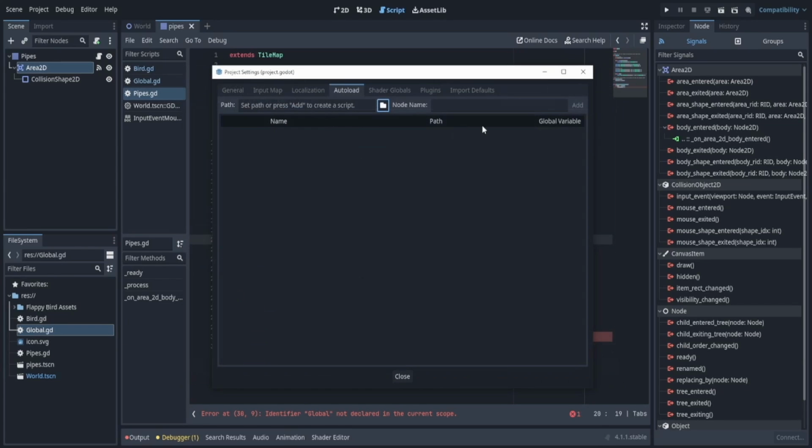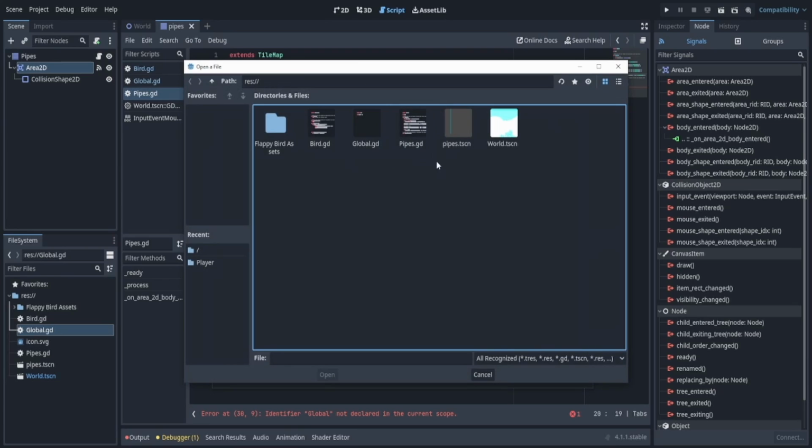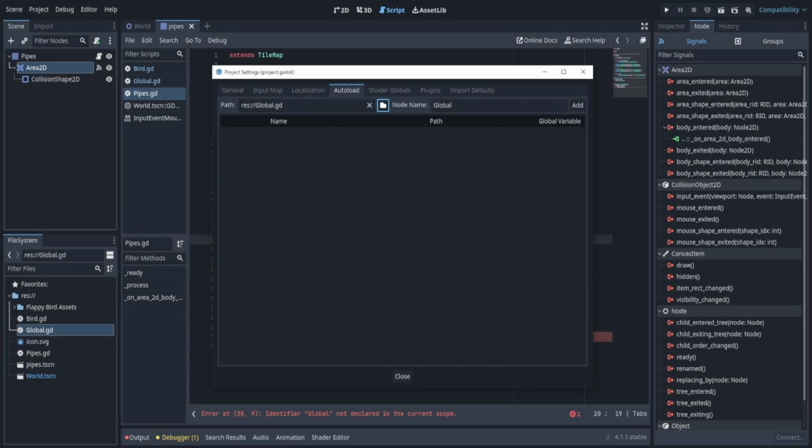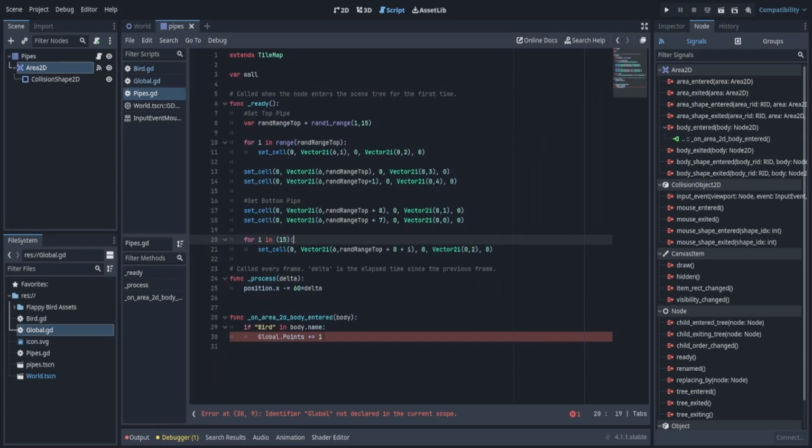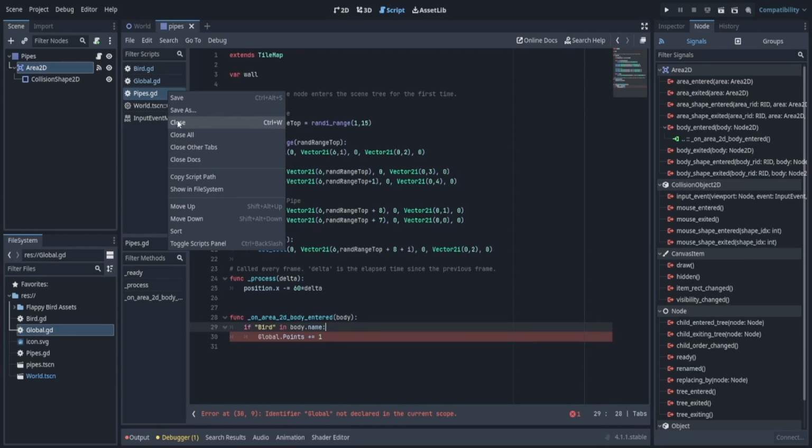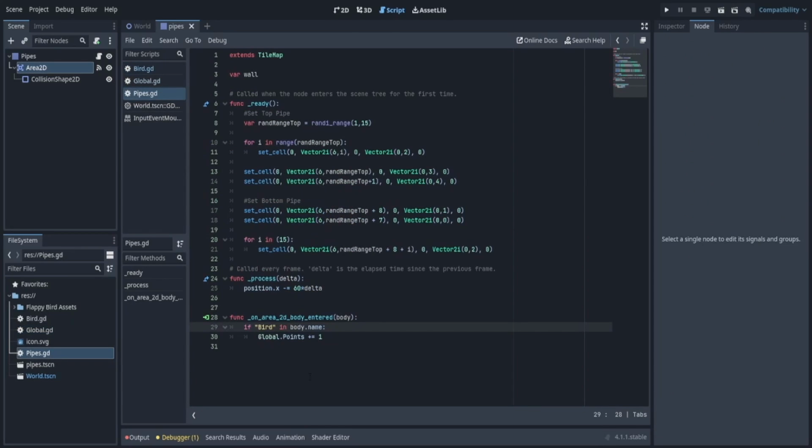So if I click this folder button, this guy will pop up, and you can see I can actually select the scene too. However, we're just going to select the global script and open this. Now it says the path. We're going to add it. This is the name of the script to access it. We're going to close it, and this should work. Should unerror. Sometimes if it doesn't work, what we can do is close this and play it again, or open it, and there we go.